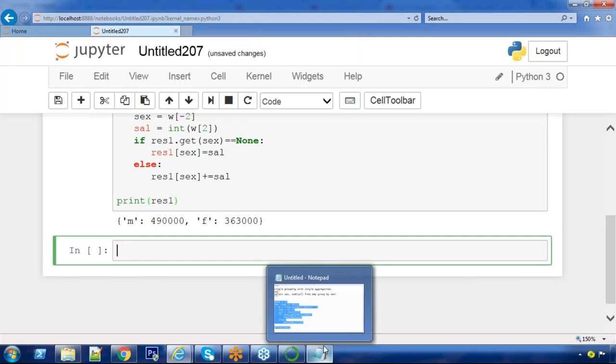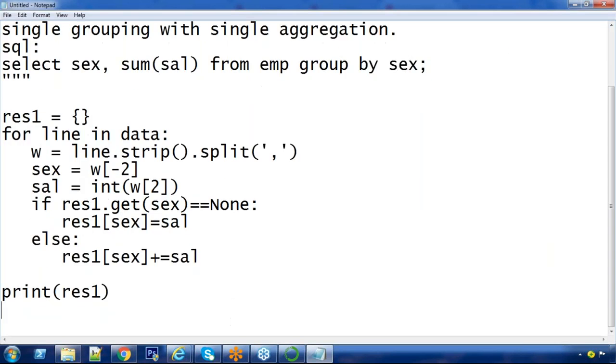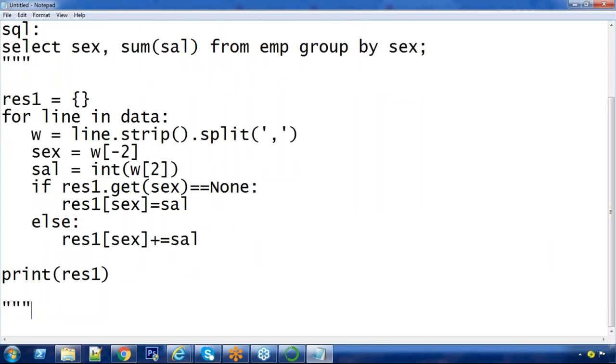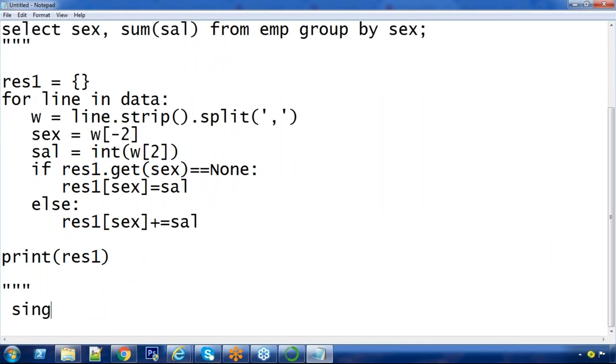Similarly, one more program. Is it still single grouping or multi grouping? With single aggregation.